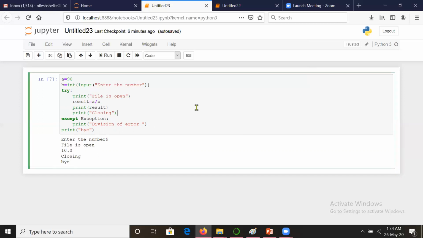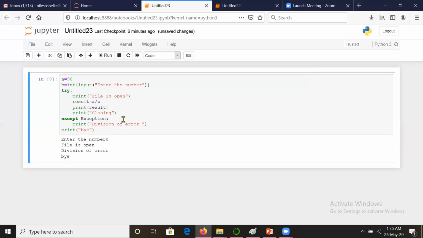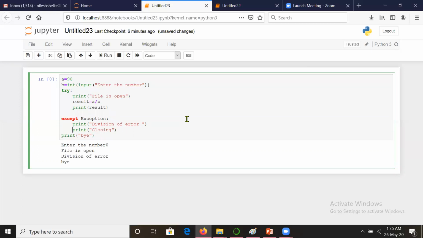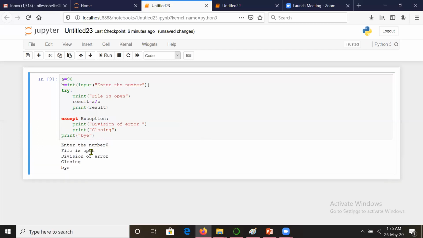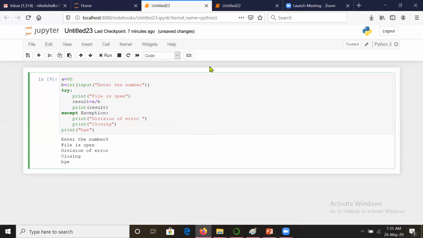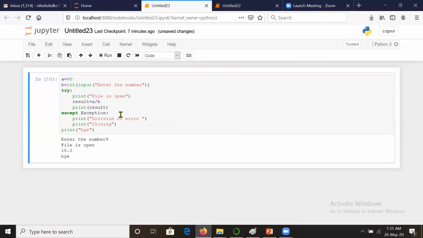But I want that even if an error occurs there, it should still handle it. Suppose I press 0, then in that scenario you have seen that it has opened the file, but it has not closed it. It has directly come out. So what is the solution? I should write this print statement here. So let us execute 0. Okay, file is open, file is closed. Beautiful, no error is there. But if I give the proper answer, then it is not closing, you see.